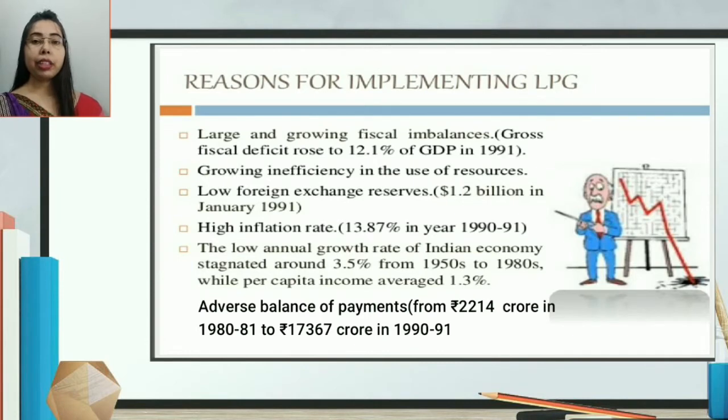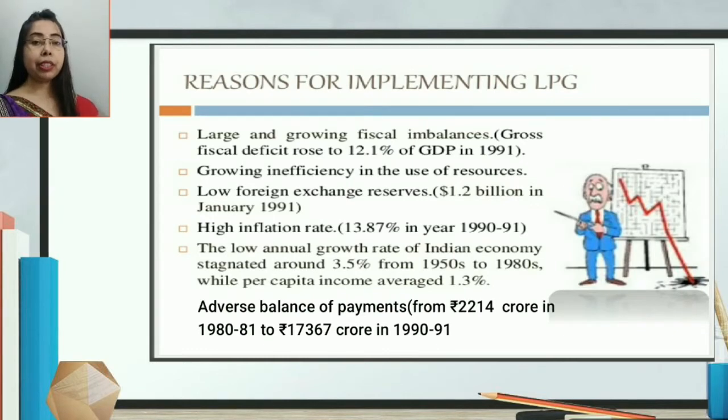Fiscal deficit means when the total expenditure, meaning both capital expenditure and revenue expenditure, of the government exceeds the total income, both revenue and capital. That scenario is known as fiscal deficit. So India had the problem of fiscal deficit: the expenditure was more than the total income.